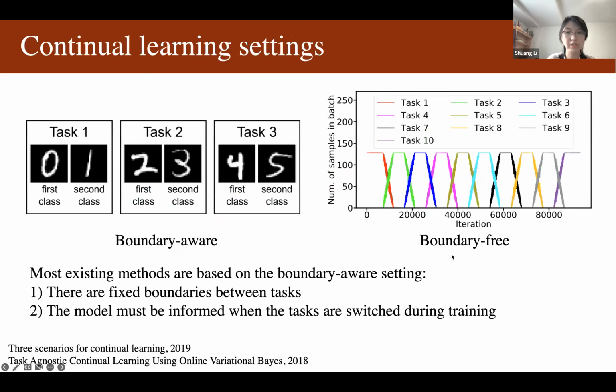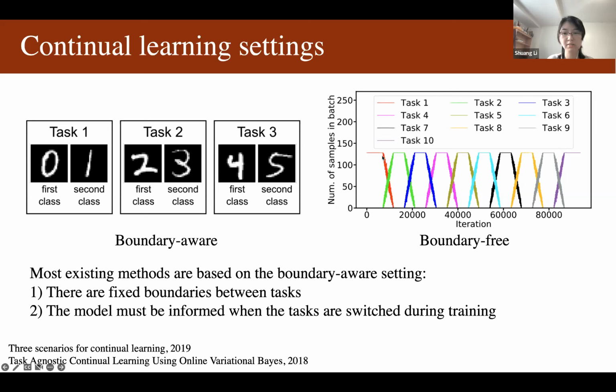So we have shown the results on the boundary-aware setting, which means there are clear task boundaries. In this setting, the model is first trained on the first task and then moves to the second task and so on. However, it is more realistic for tasks to change dynamically, and the model doesn't know the task boundaries. So we also compare our method and baselines on this boundary-free setting.